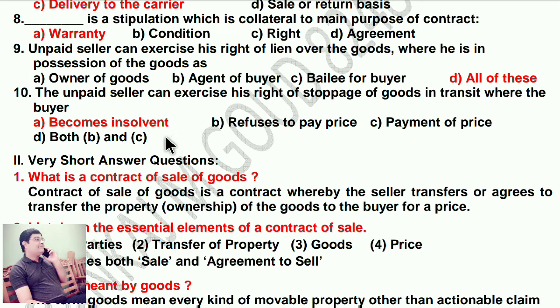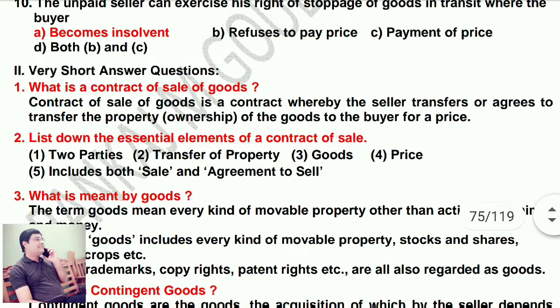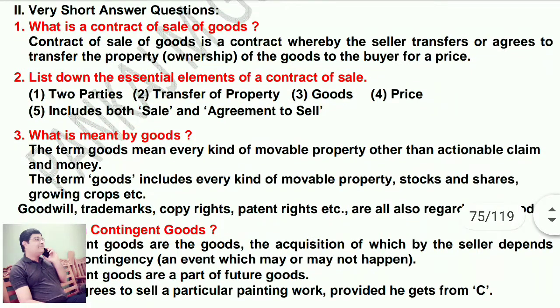What is the contract of sale of goods? The first, very short answer. Contract of sale of goods is a contract whereby the seller transfers or agrees to transfer the property, the ownership of the goods, to the buyer for a price.